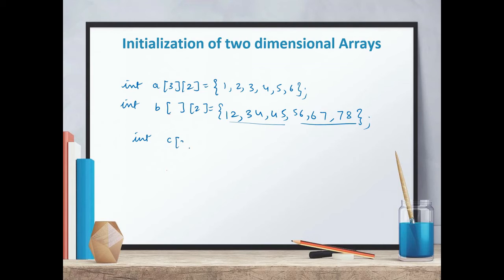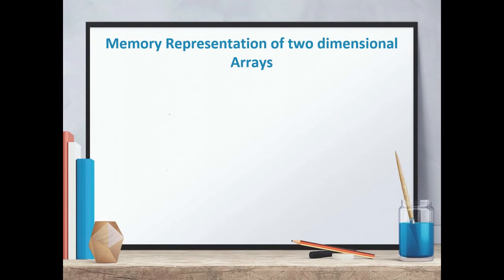The next one is that you can specify more clearly during initialization, and you can do it like this, mentioning separate rows, like this. So this is also a way of initializing the two-dimensional array. It is compulsory to mention the second dimension while initializing. Fine.